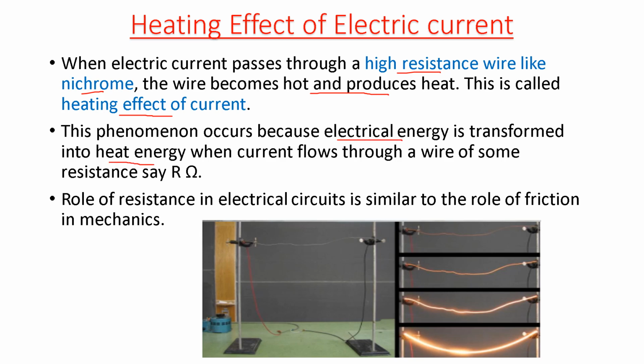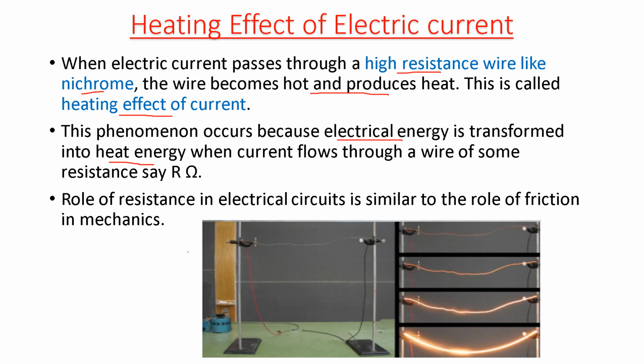When the current flows through a wire of some resistance say R, usually a wire gets heated or the heating effects come into play when the resistance of a wire is high. For example, nichrome is an alloy of nickel and chromium which has a very high resistance, and also there is a metal known as tungsten, which is usually used in incandescent bulb, which also produces a lot of heat due to heating effect of current because even it has a very high resistance.